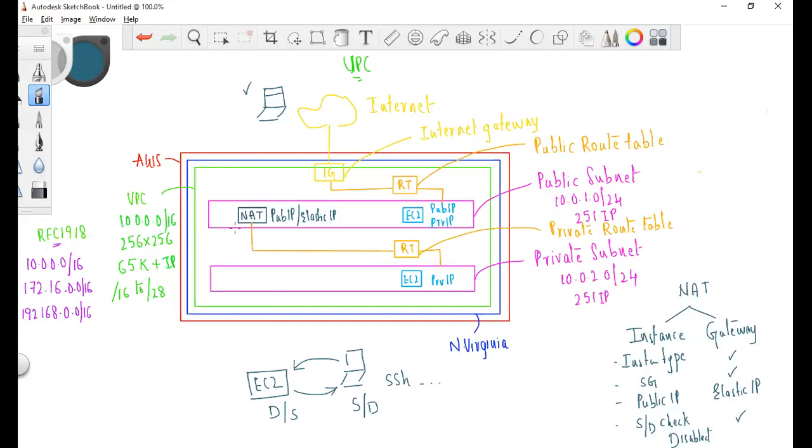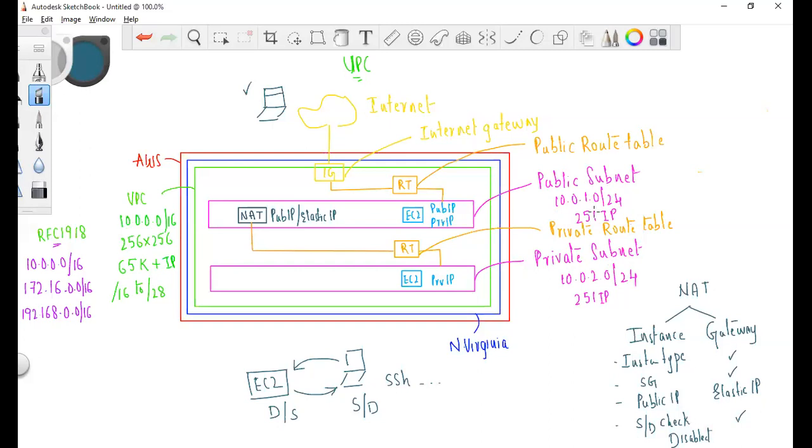Once we create a VPC, we can create multiple subnets in it. What we have done is created two subnets, one public and the other private. The public subnet we created with a CIDR of 10.0.1.0/24. That means the first 24 bits go for the network prefix in this particular subnet, and the last octet is for hosting. With the combinations of that octet, I can have 256 IP addresses.